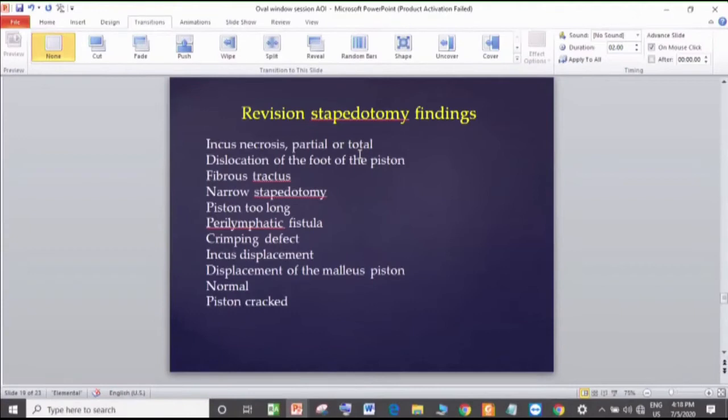I remember the discussion I had with Dr. A.B.R. Desai, where the endosteal membrane bulges out. I think it was in Pune, at BJ Medical College. He put a 3.5 millimeter piston on a bulged endosteal membrane. That is true, because the pressure inside the vestibule is always more than the middle ear.